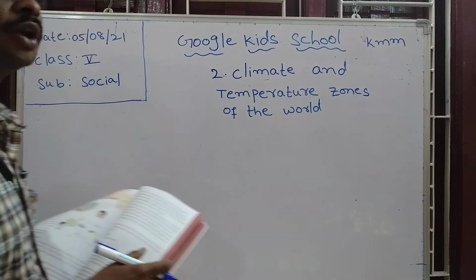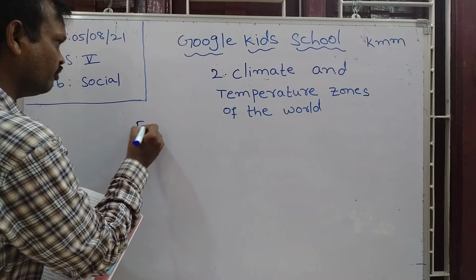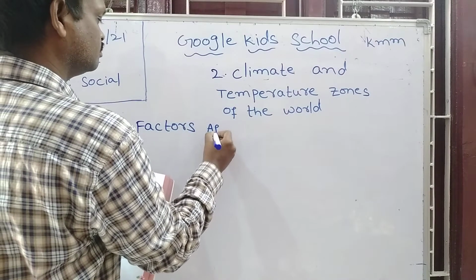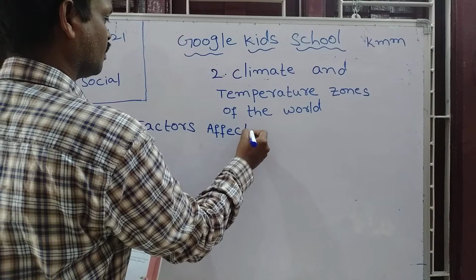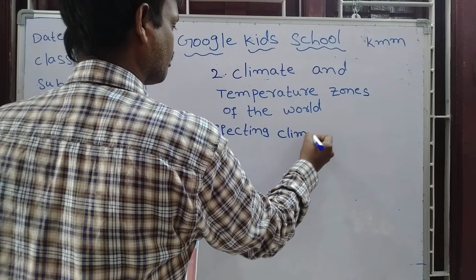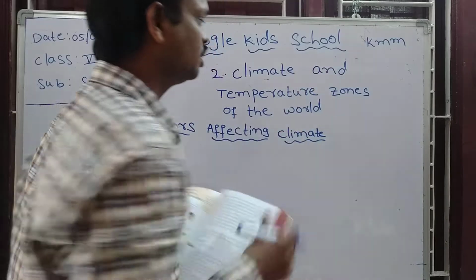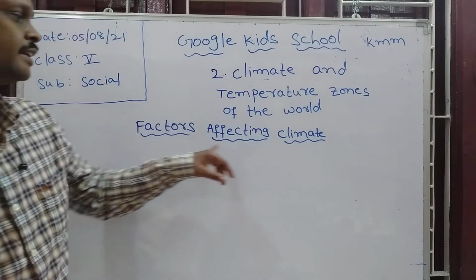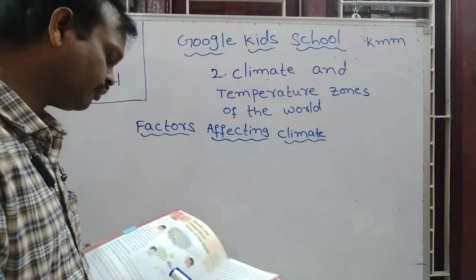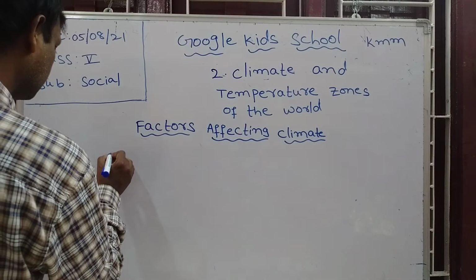What is today our topic? Today our topic is factors affecting climate. Now, what are the factors? Climate is affected by the following factors. What are they? Latitudinal location.